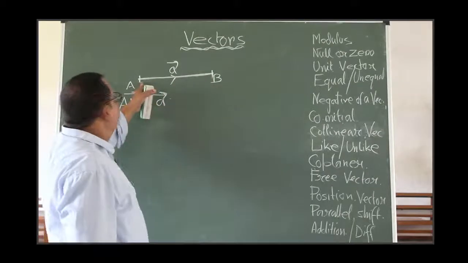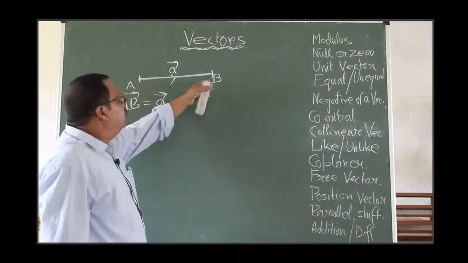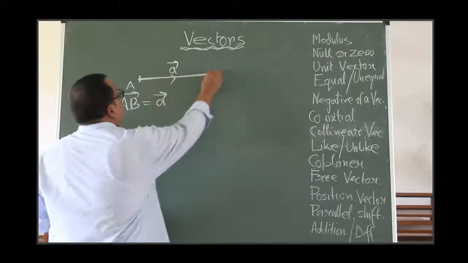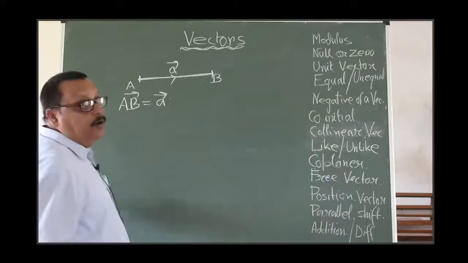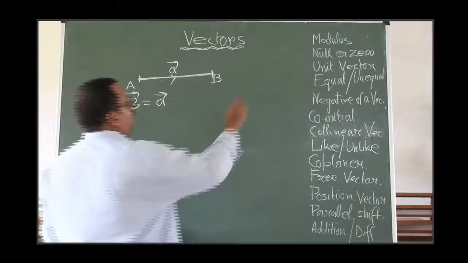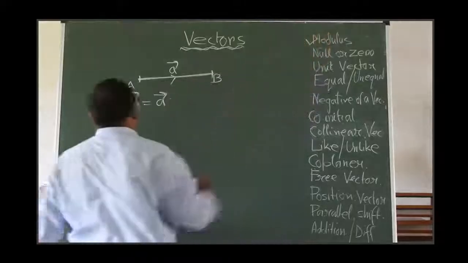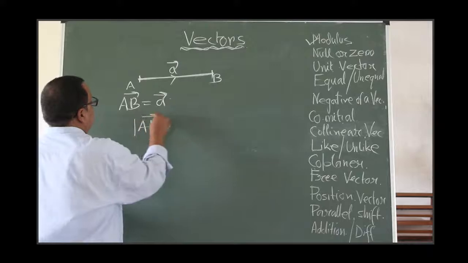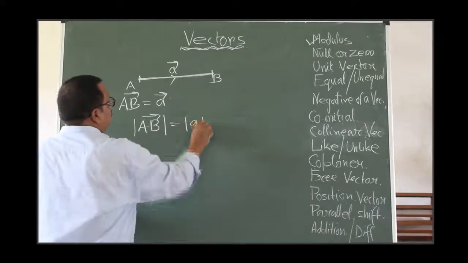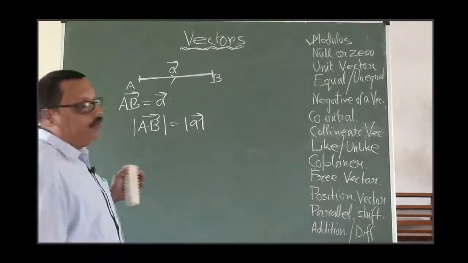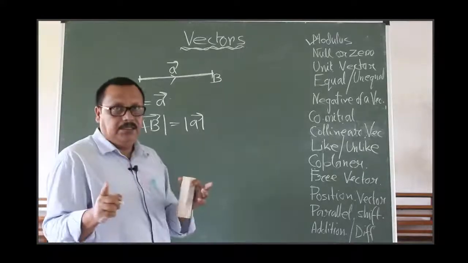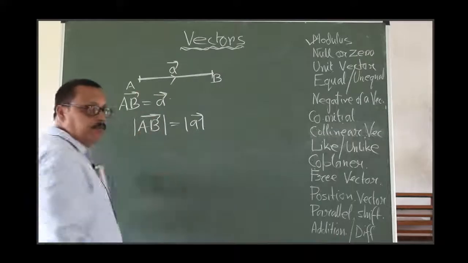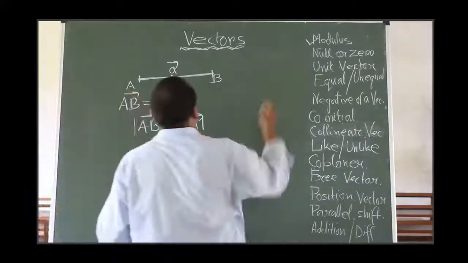So how will you measure the distance from A to B? By tape or whatever scale, ruler, whatever it be. Then the length is called the magnitude or modulus of the vector. How will you denote this? By the modulus sign. This is equal to the magnitude or modulus of a vector, that is the length of that vector, and the direction from A to B. Clear? This is called the magnitude or modulus of a vector.